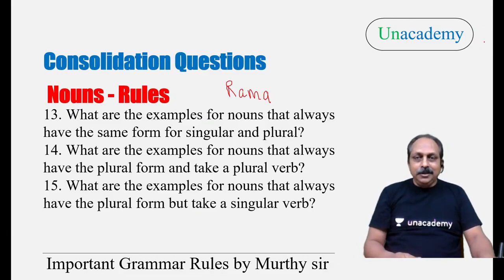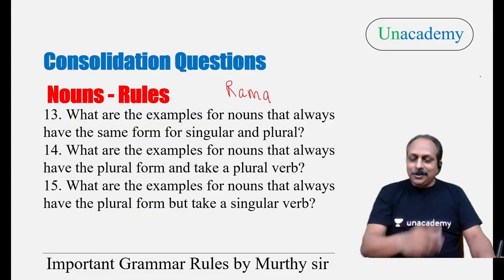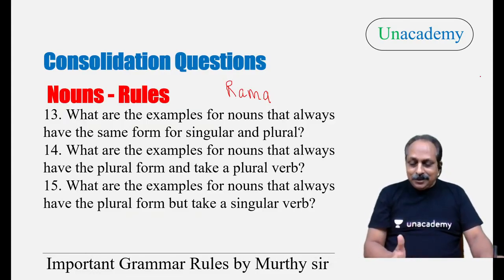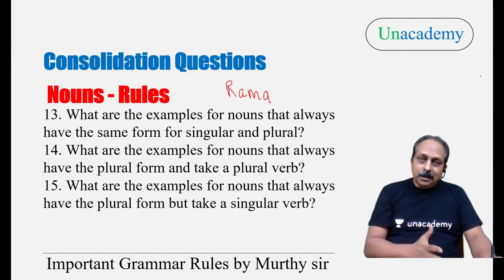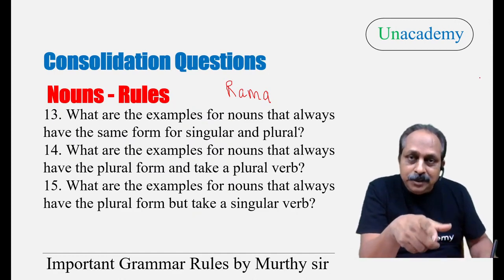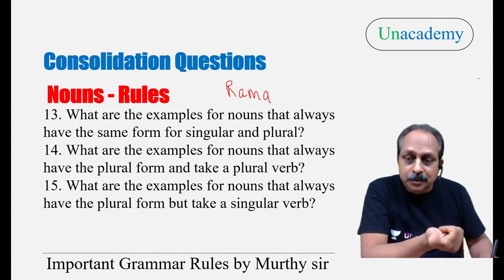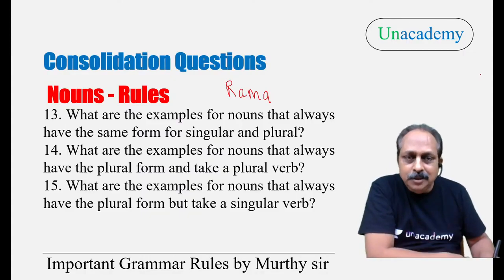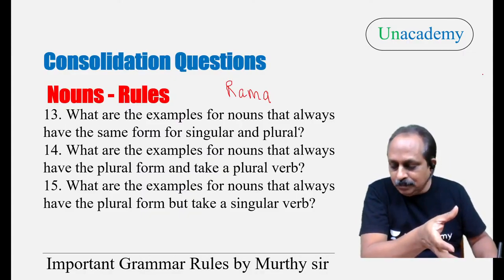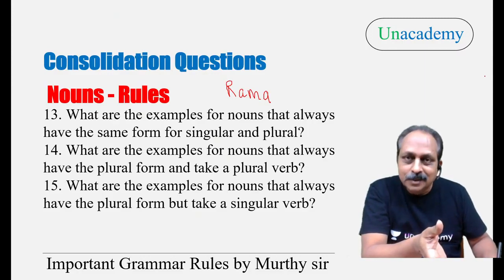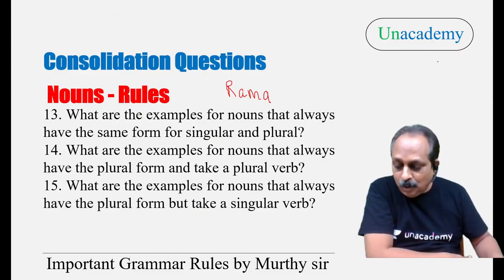Now, how do you pronounce this? Tsunami, T is silent. Psychology, P is silent. How do you pronounce Rama? Please answer that question. A foreigner may say Rama or Rama. We use the same spelling: for a girl we say Rama, for a boy we say Rama. So every country has certain exceptions, but in English, perhaps more. Now let us go to question number 13.